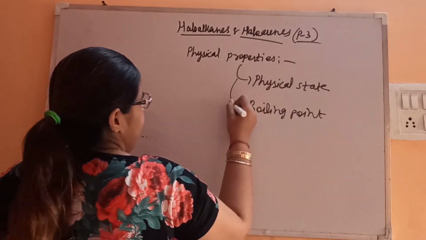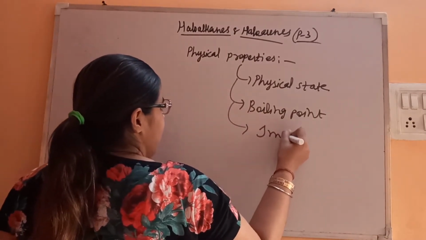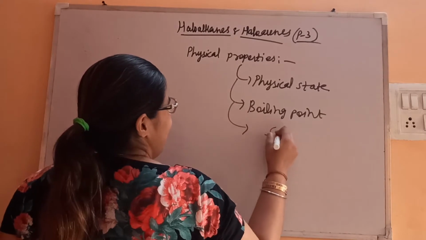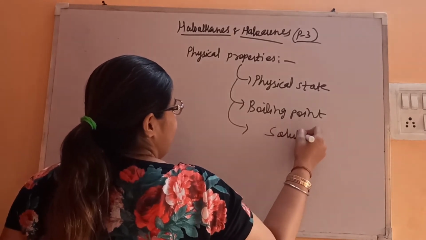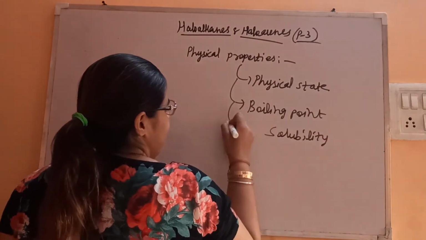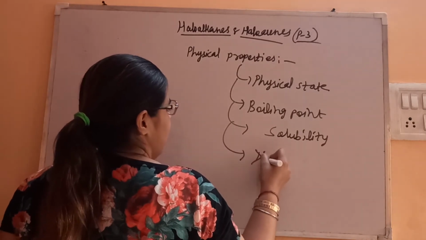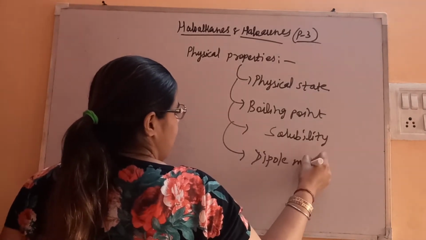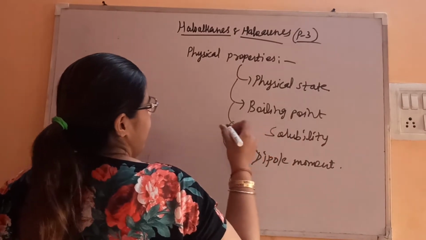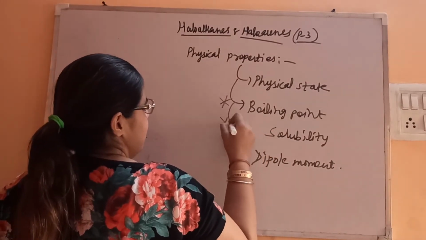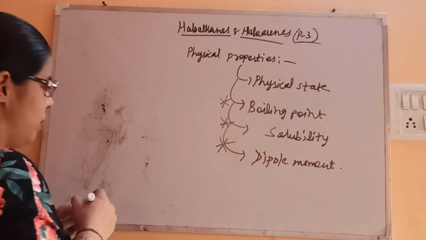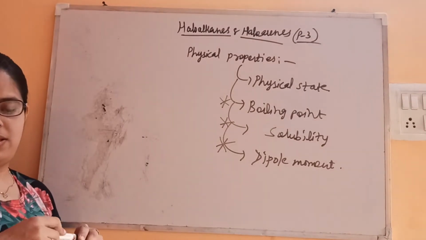And then solubility, an important one. And then dipole moment. Okay, so this is important, this and this one, which are usually asked in the reasoning questions.